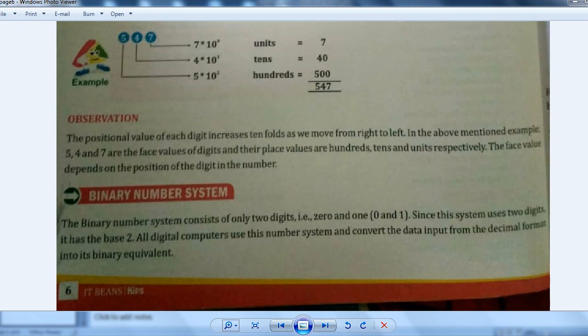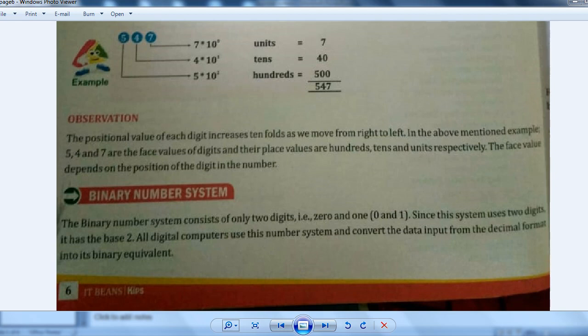Now the binary number system. Let's discuss the binary number system now. The binary number system consists of only two digits, that is 0 and 1. In the decimal number system we have seen 10 digits, from 0 to 9. Now in the binary number system we have only two digits, 0 and 1. Since this system uses two digits, it has base 2.